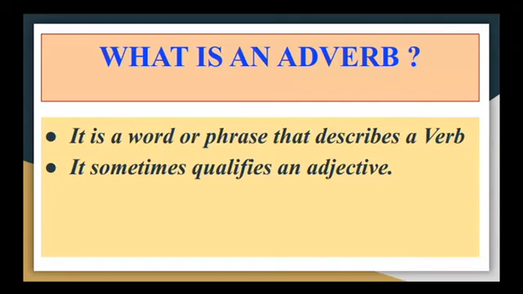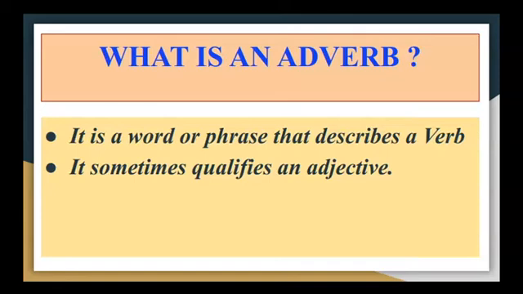Students, I hope you all know what a verb is. A verb is an action word, right? A verb is an action word. Now, how the action was done, that is described by the adverb. That means the adverb tells more about the verb. It tells how the action was done, where the action was done, or when the action was done.